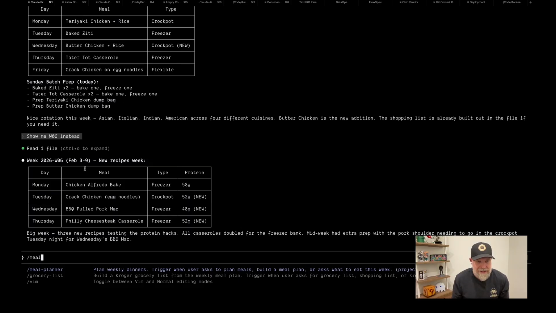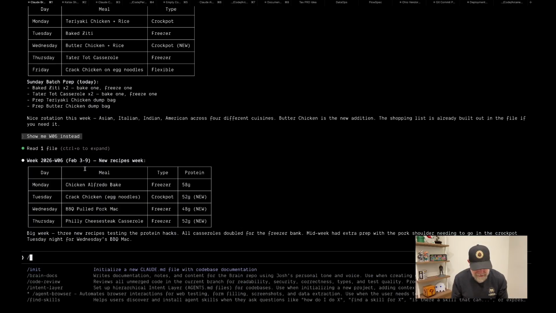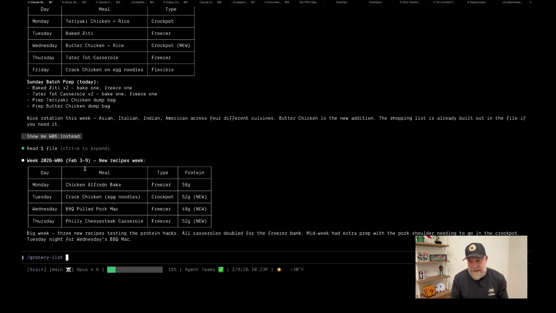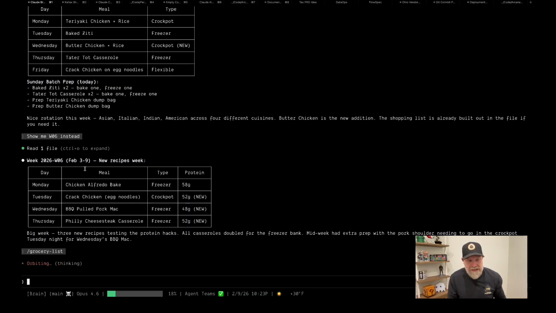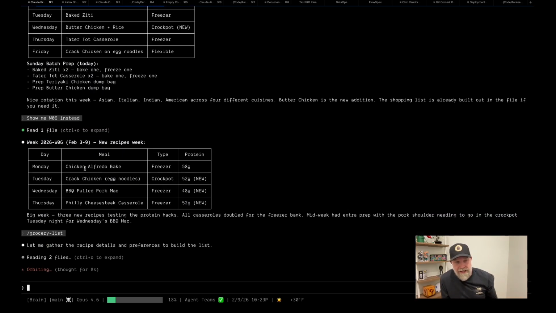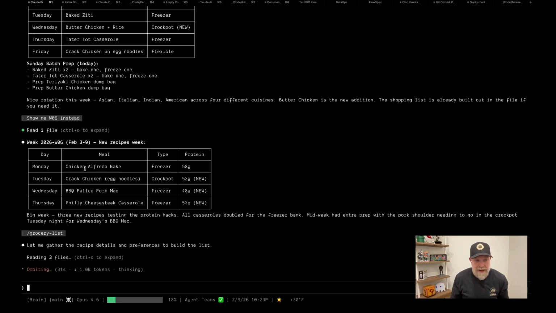Amazing. And then once I pick the meals, I can come in here and say grocery list. This is just a quick skill that I built out. It tells it to sort in certain ways, and it'll run everything here for me, load it up, and give me a list of all the things. It'll come back and ask me some questions, like what do you have and what don't you have on hand? I'll give it a quick answer, and then it'll be off to the races and give me a grocery list that I can use right now to build, through my mobile app with Kroger.